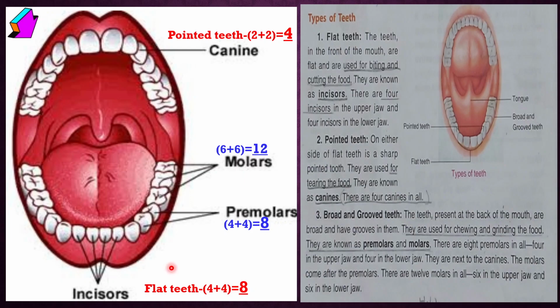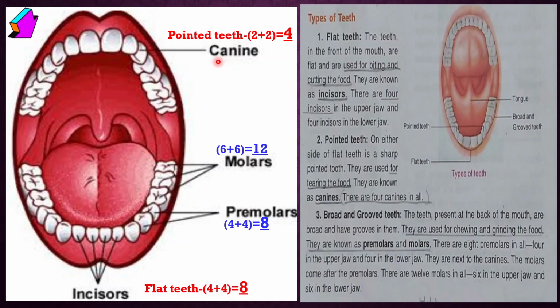No, same page, but I will show you one figure, and then you have to count the number of teeth. These are flat teeth, incisor teeth. See, this is the lower jaw and this is the upper jaw. So the lower jaw has incisor teeth, 1, 2, 3, 4, and the upper jaw the same, 1, 2, 3, 4. How many incisor or flat teeth are present? 4 plus 4, 8. Okay, clear?